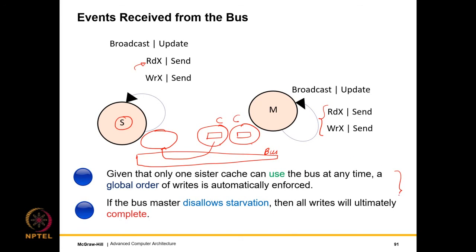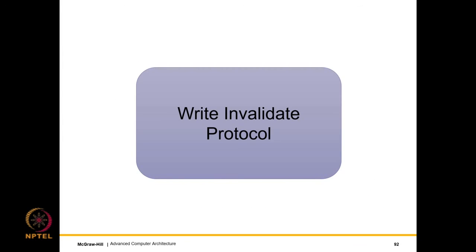So this ensures that the axioms of coherence actually hold. What we have been arguing up till now is that the write broadcast protocol has high overheads, because on every write we need to broadcast the write. So we will optimize this and propose the write invalidate protocol.